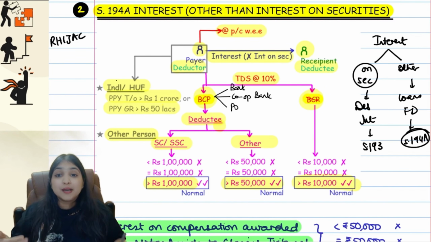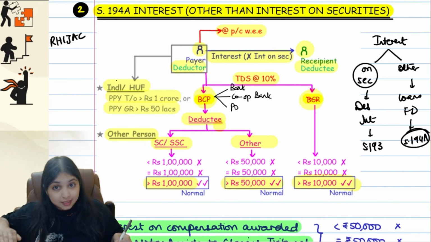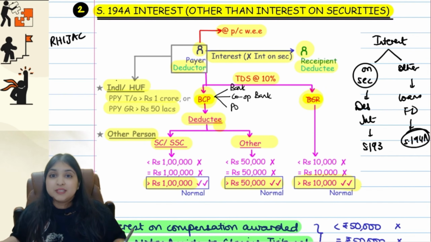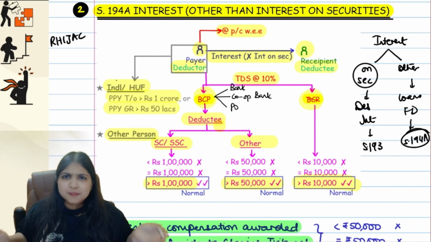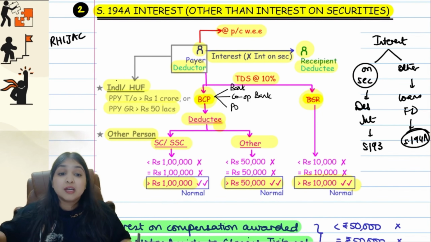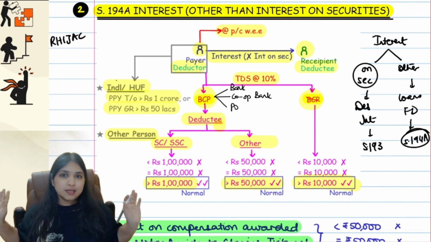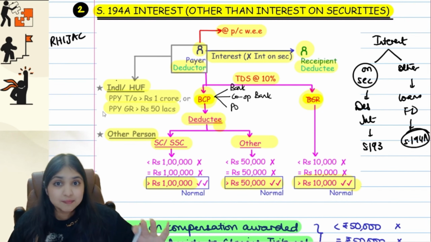Then the limit will depend upon who the deductor is. If the deductor is BCP, then it will depend upon who the deductee is. If the deductee is a senior citizen or super senior citizen, 1 lakh limit. Any other person, then 50,000 limit. If the deductor is not BCP, then 10,000 limit. Okay guys, now listen, this is the main part of the section.